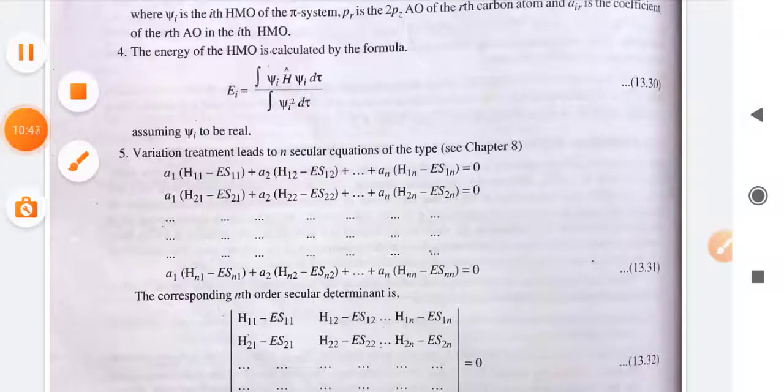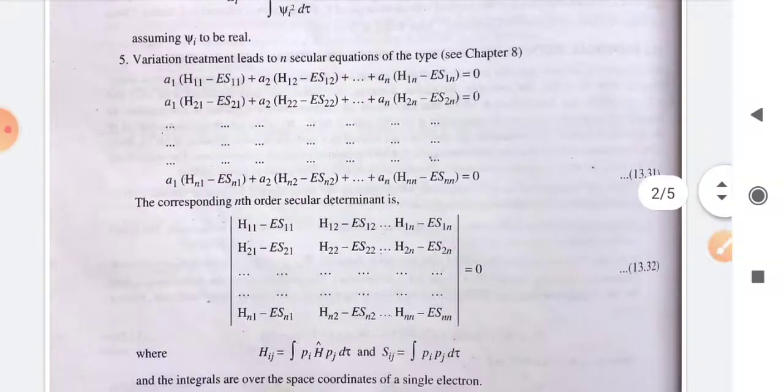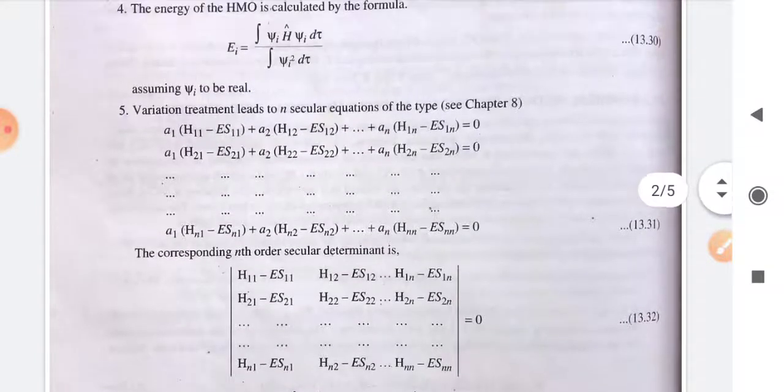Now there are a few more assumptions. This theory involves lots of assumptions, so we will see those assumptions in the next lecture.